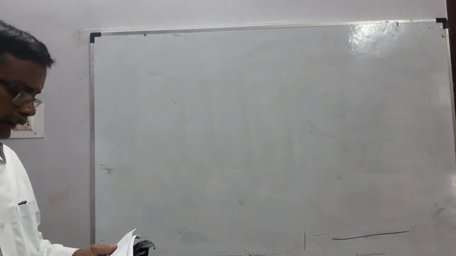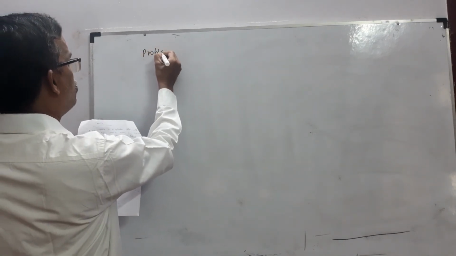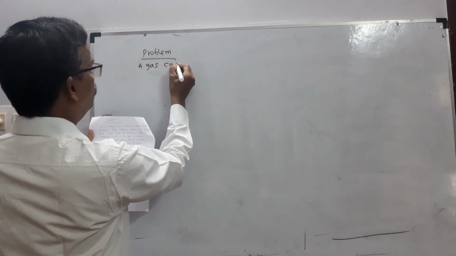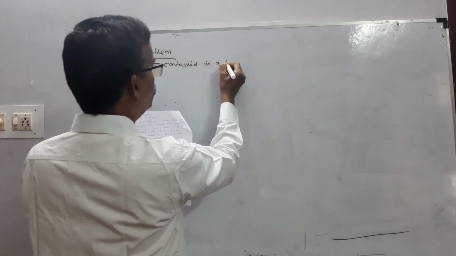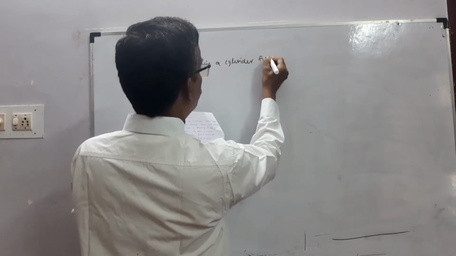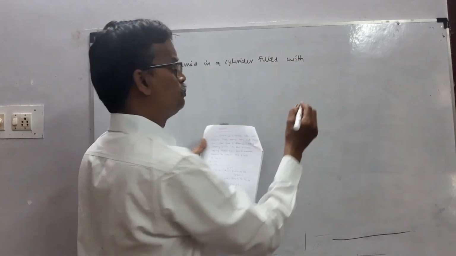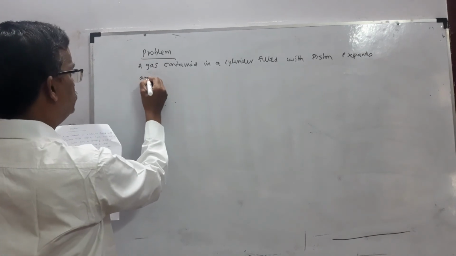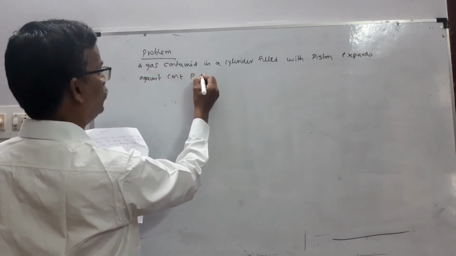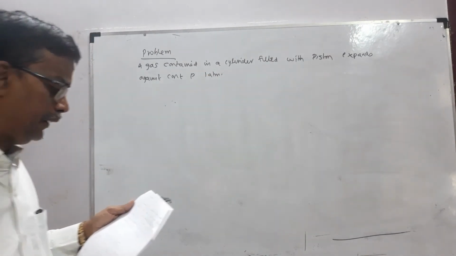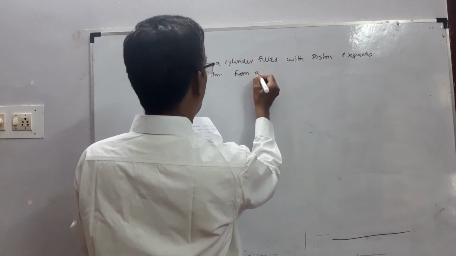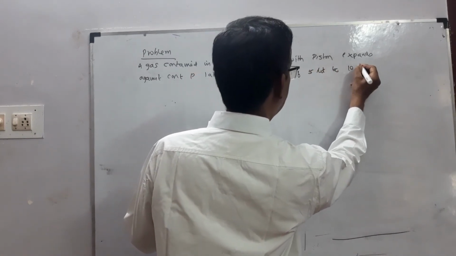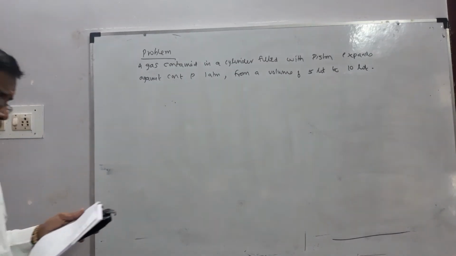Now let's do a problem. Example problem: a gas contained in a cylinder fitted with a frictionless piston expands against a constant pressure of 1 atmosphere. The gas expanded from a volume of 5 liter to 10 liter.